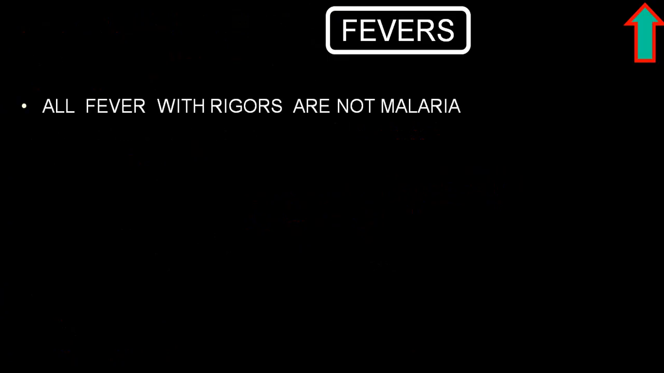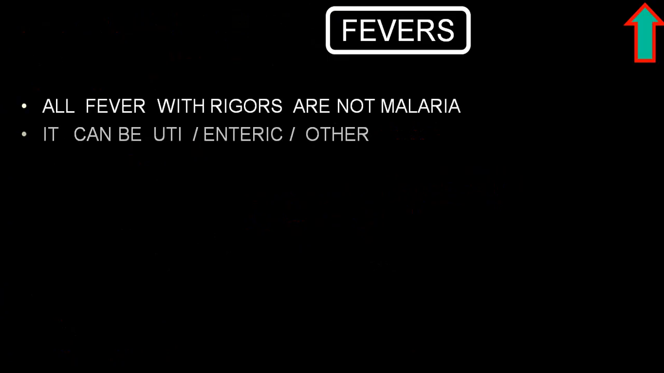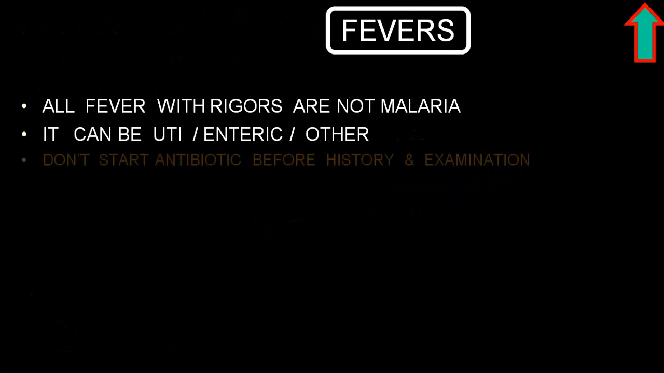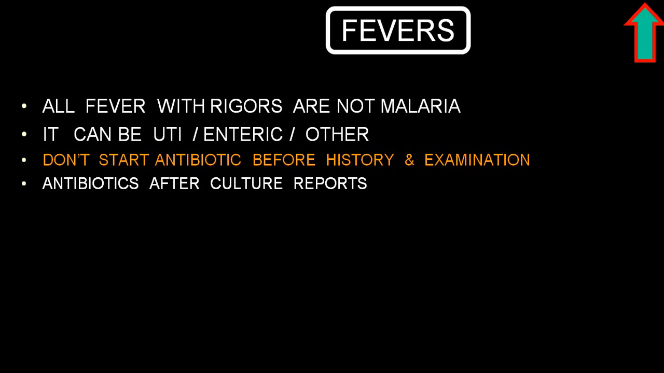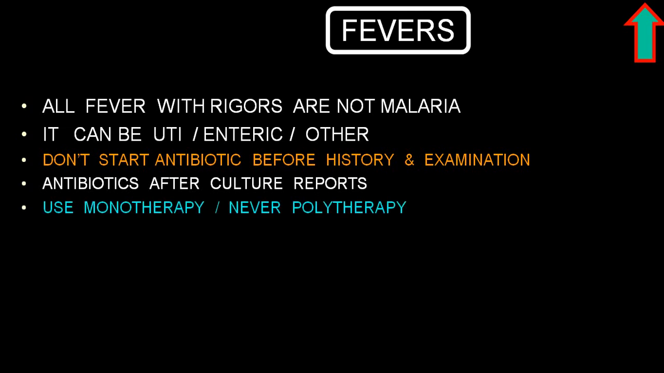All fevers with rigors are not malaria. Fever with rigor can be because of UTI, enteric fever, or even a viral fever. Do not start antibiotic before a history and examinations. Antibiotics should be started only after the culture report. Use of monotherapy is always preferred over a polytherapy.